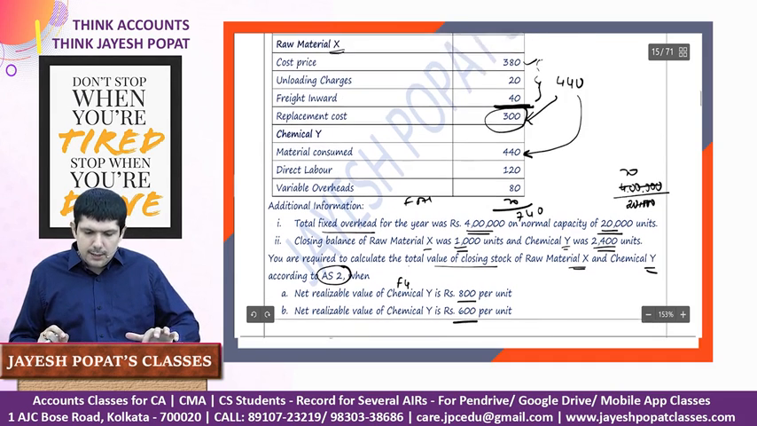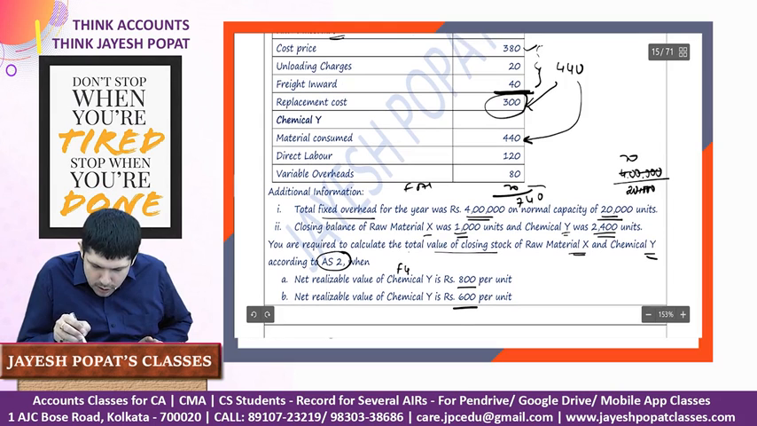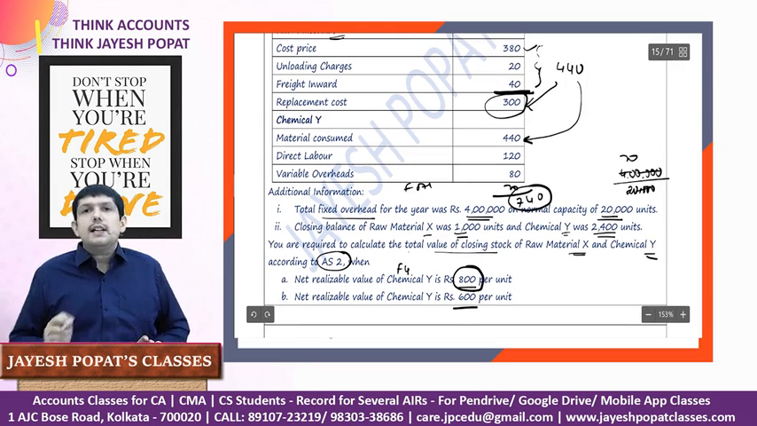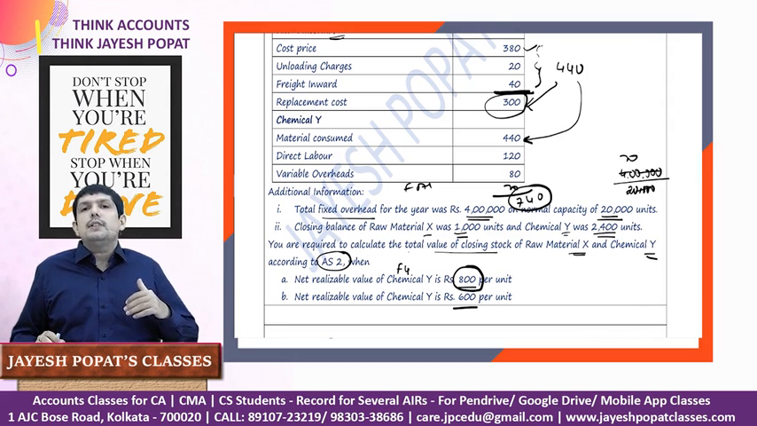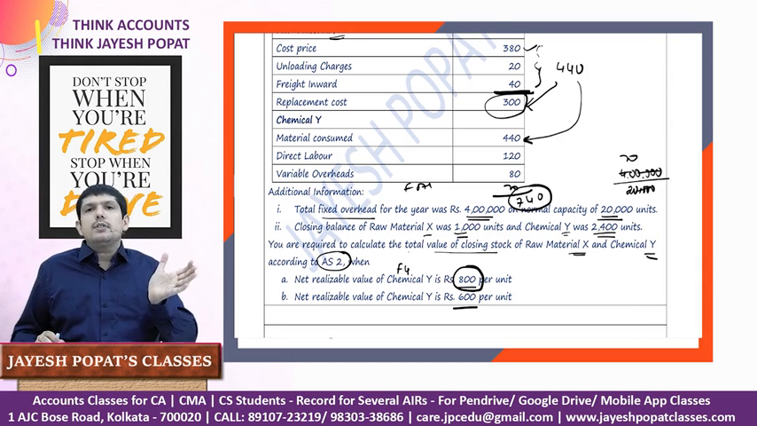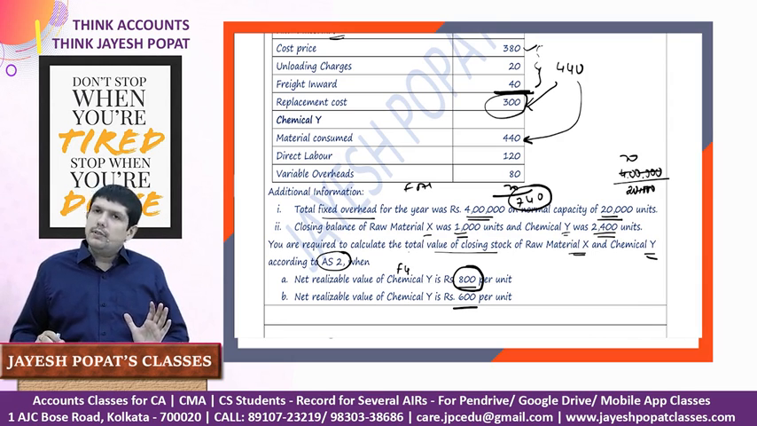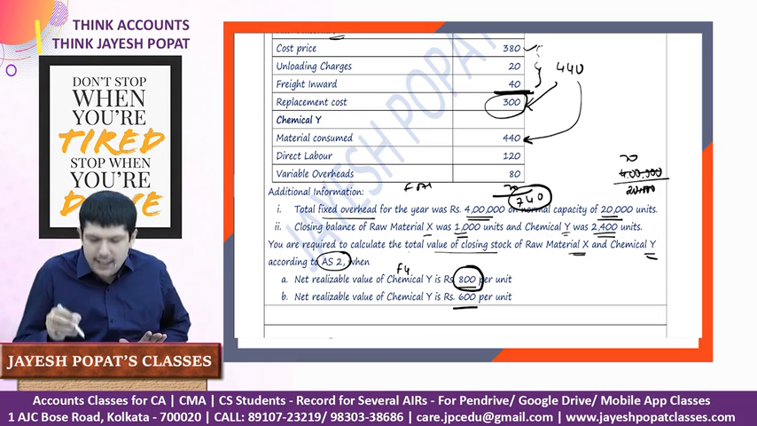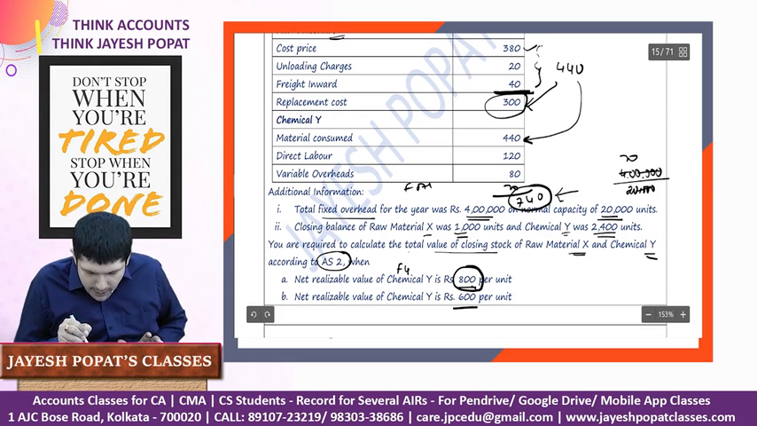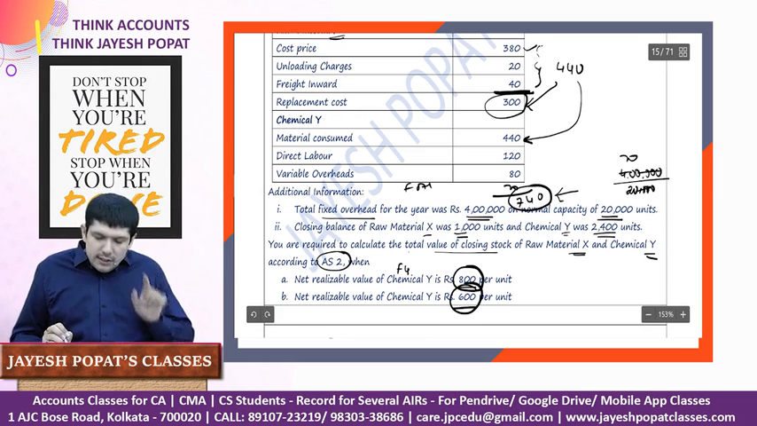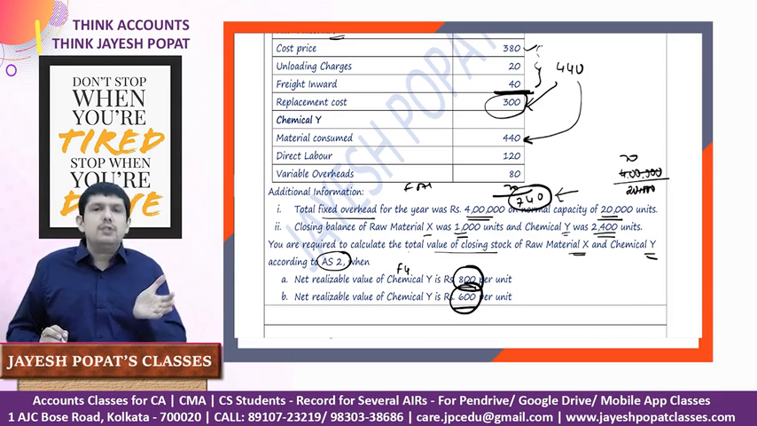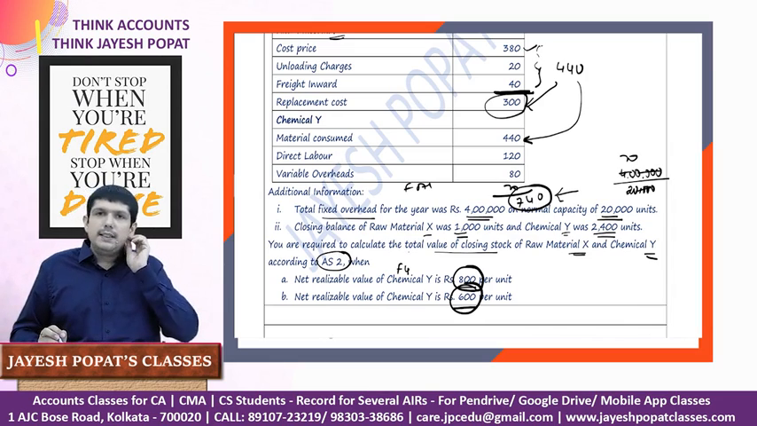So see, in the first case, I am seeing that the total cost of production is 740 and the net realizable value is 800. So the finished goods will be sold at a profit. So in case of raw material also, raw material will be valued at cost and the finished goods will also be valued at cost. But in the second case, the total cost of production of the finished goods is 740, but the NRV is 600. So in this case, the raw material will be valued at its replacement cost and the finished goods will be valued at its NRV, which is rupees 600.